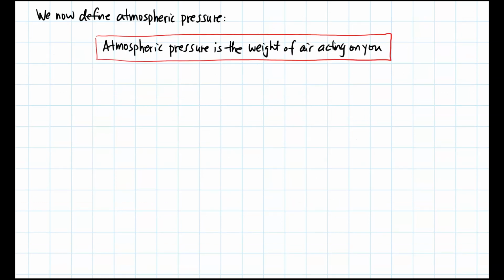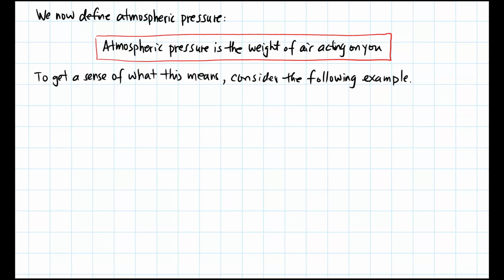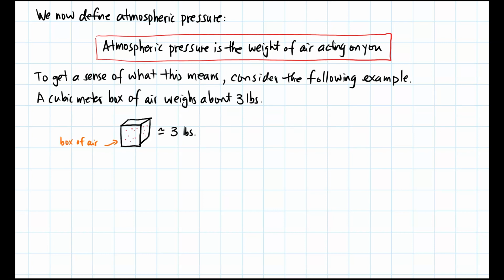We now define roughly what atmospheric pressure is. Atmospheric pressure is the weight of air acting on you. Now, to calculate this mathematically, I'll give you a conceptual example of how we do this. To get a sense of what this means, consider the following example. A cubic meter box of air weighs about 3 pounds. So if I have this little box, I'm going to say that the box weighs around 3 pounds.